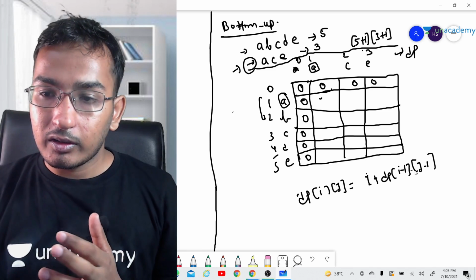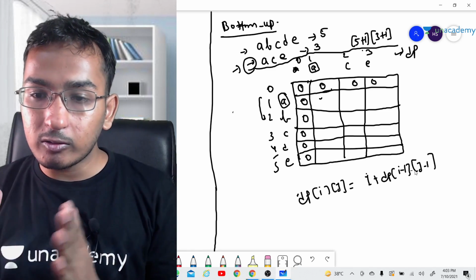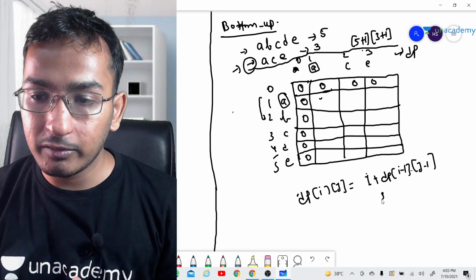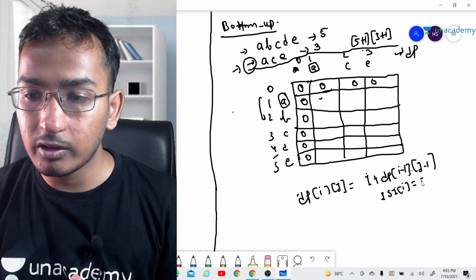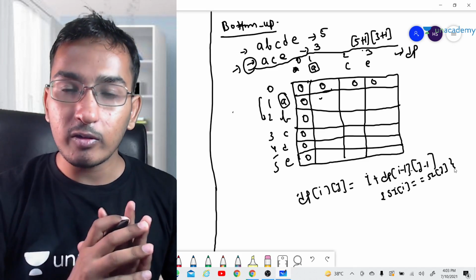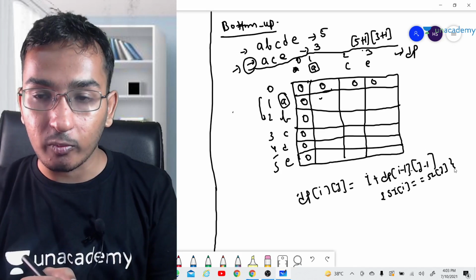Okay. So if there is a match, we are going to do this. If s1 of i is equal to s2 of j, this is the thing we are going to do if there is a match. What if there is no match?